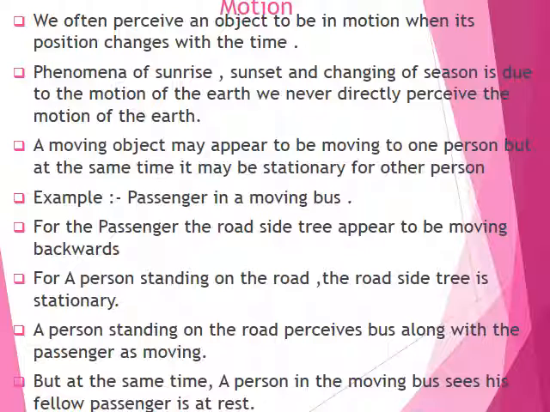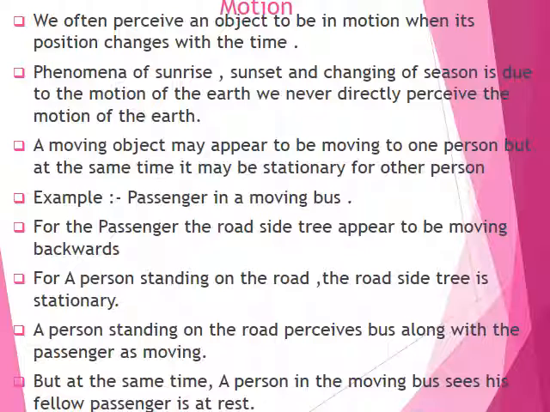So at the same time the person standing on the road thinks the passenger in the bus is moving, but a person who is in the bus thinks his fellow passenger is at rest, because they are sitting on the bus, not running in the bus. So as per their view, they are at rest, but for us, standing outside on the road, we think the person is moving.